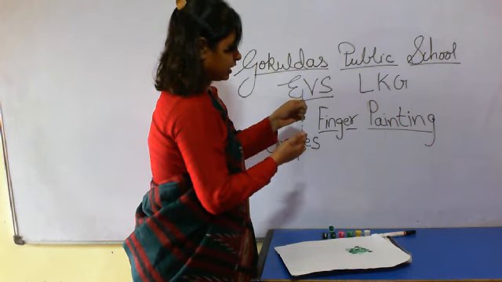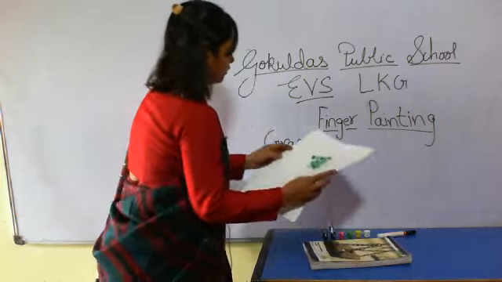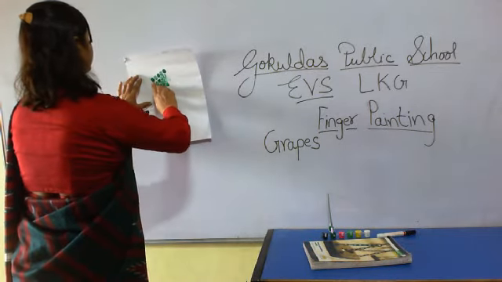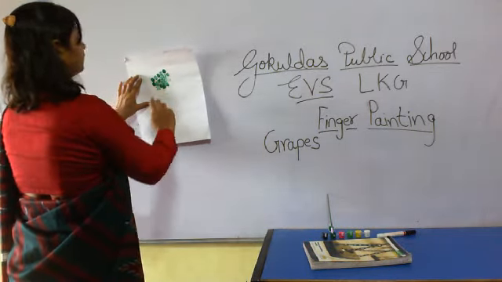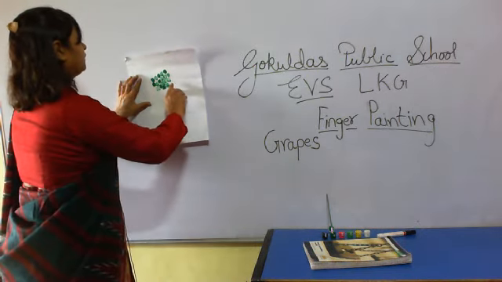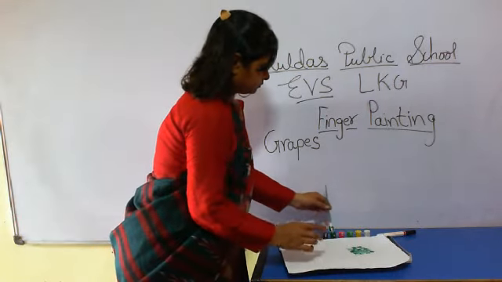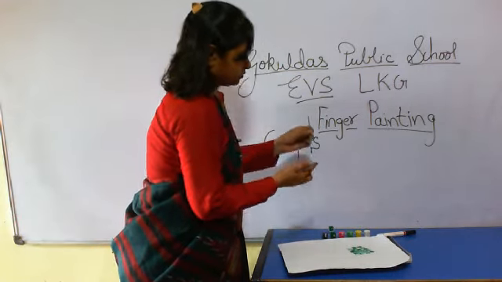How does it look? It looks like a bunch of grapes. Look here how I am doing it. You have to paste like this.